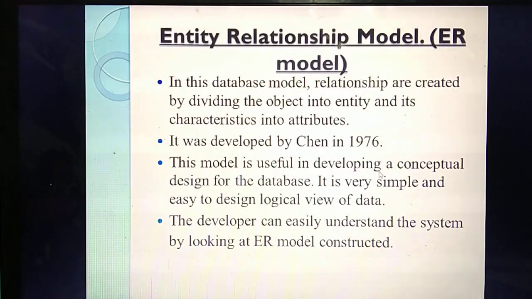Conceptual design means before they are going to implement something, some persons will say this is the concept. Based on that concept, you are going to draw the diagrams. By seeing the diagram itself, you can understand this is the concept.